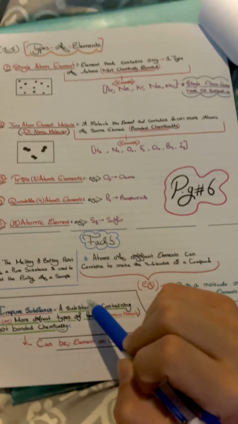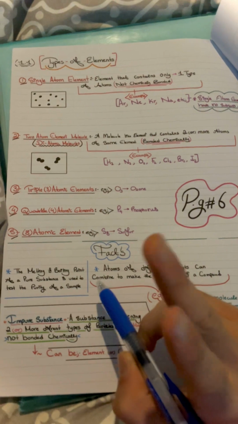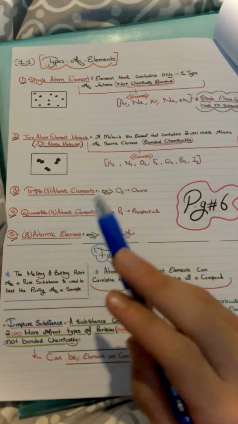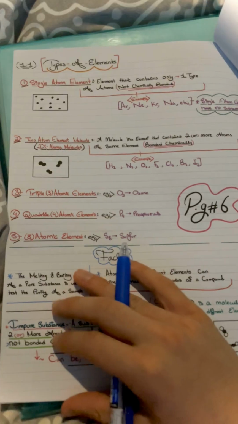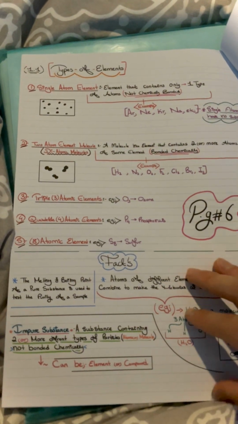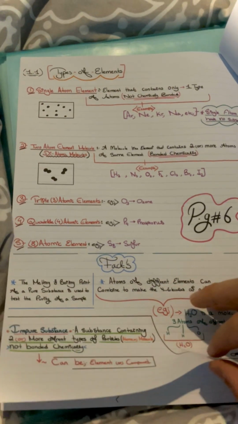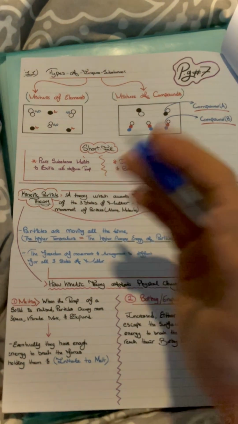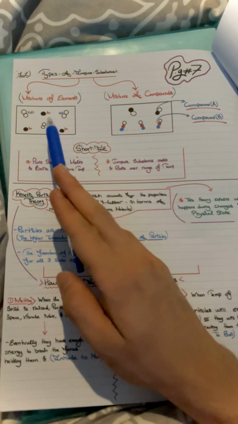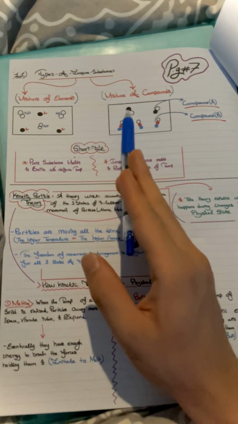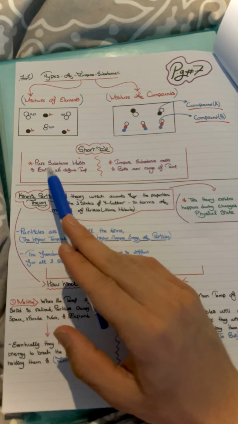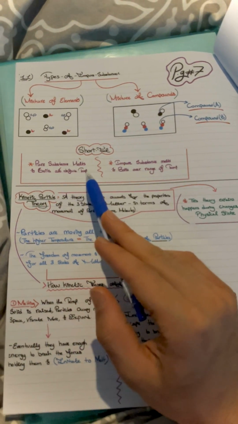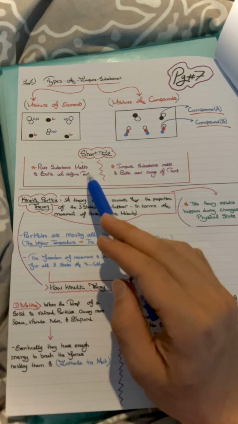Okay. Impure substance. An impure substance is a substance containing two or more different atoms of different elements not bonded chemically. It can be an element or compound. So it is a substance containing two or more different types of particles which are not chemically bonded. It can either be a mixture of elements or a mixture of compounds. As you can see, two different types of particles not chemically bonded. Here also two different compounds not chemically bonded. A pure substance melts and boils at specific temperatures, while an impure substance melts and boils over a range of temperatures.